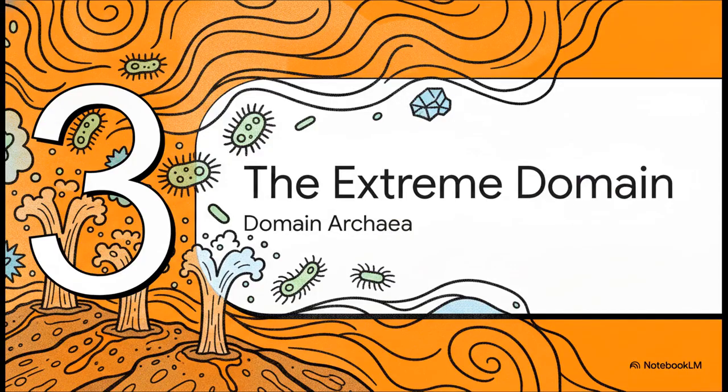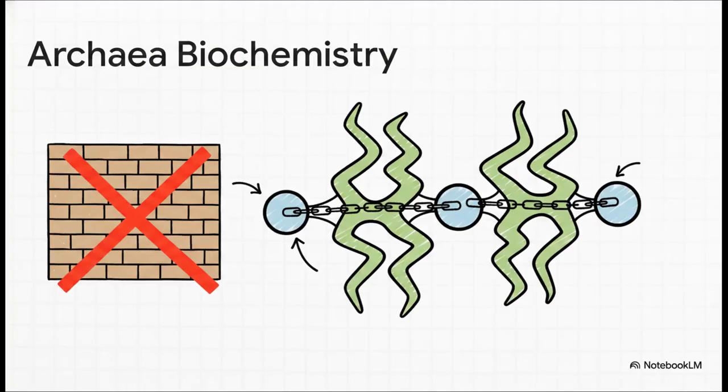All right, let's hit section 3, the extreme rule breakers, domain Archaea. So we often toss around the term extremophiles for Archaea, but their ability to survive extreme conditions isn't just some random quirk. It's a direct result of their profound structural divergence. While they are prokaryotic in shape, meaning they lack a true nucleus, their biochemistry is wildly unique.